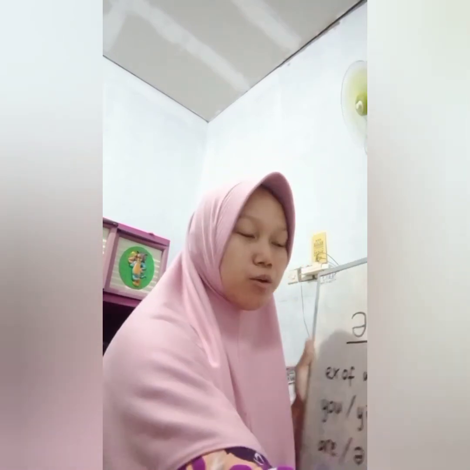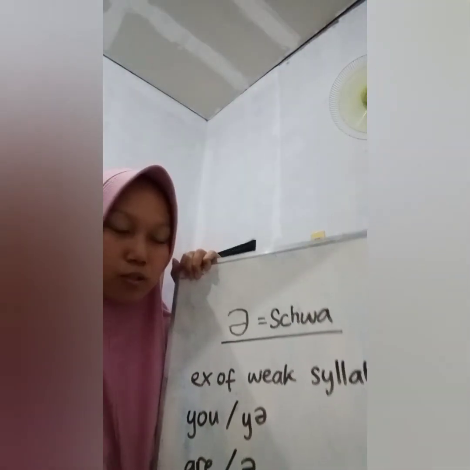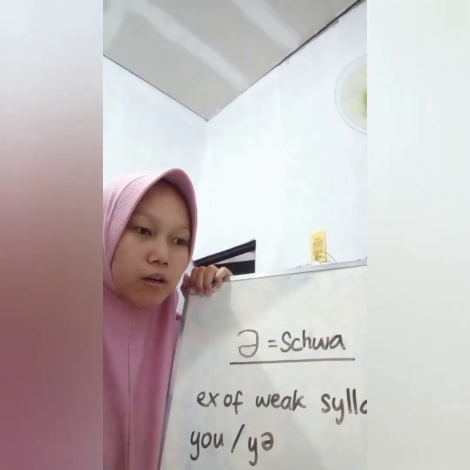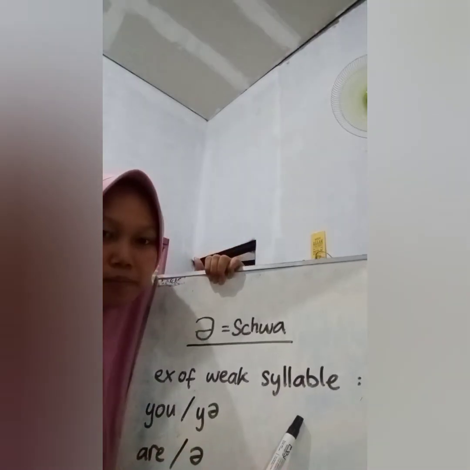Here I will show you a schwa. This one is schwa. Here is the example of a weak syllable.